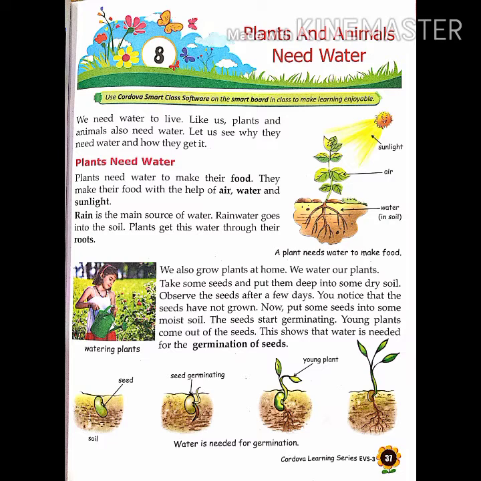Okay students, this process is called germination of seeds. See in the picture, water is needed. You have put a seed into the moist soil, it will start germinating and one young plant comes out of the seed. Okay, so this activity is very easy. See one video related to the activity, you will be able to understand.